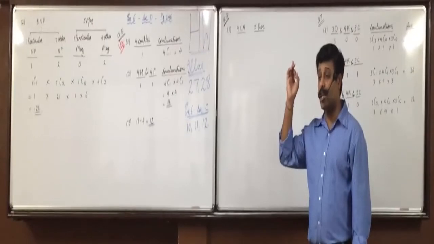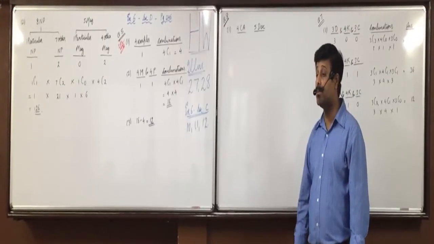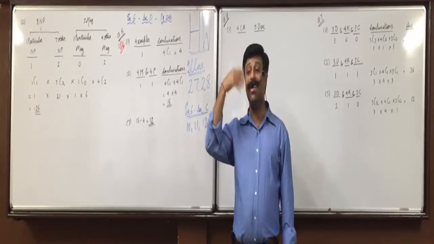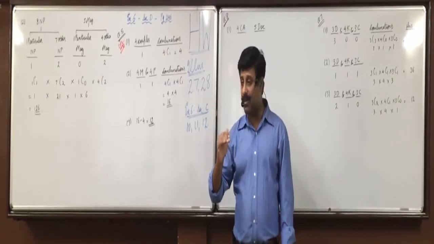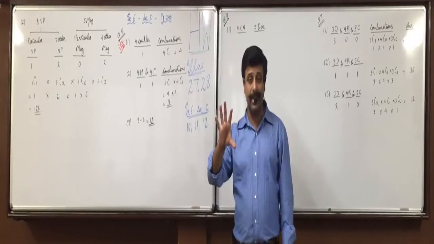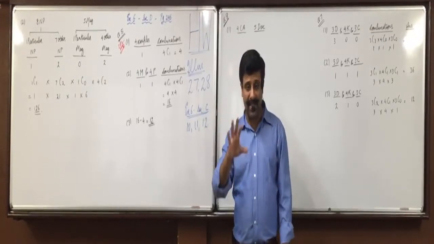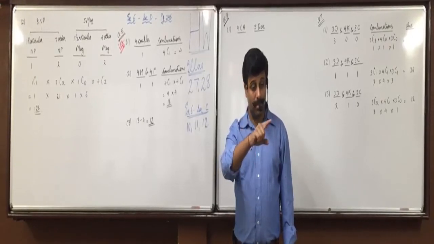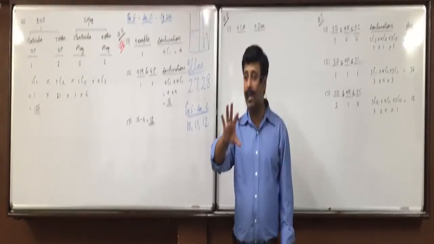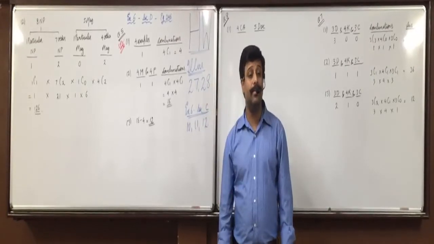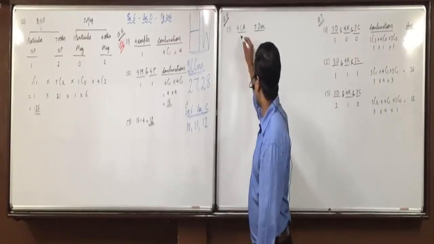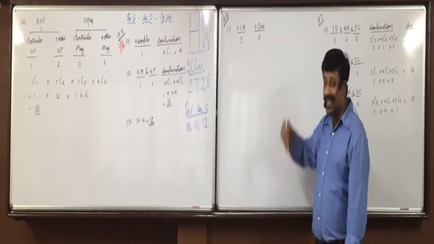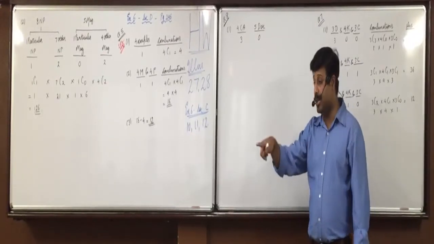You remember yesterday I told you, if at least comes, then what you will do? Start from that number and keep on increasing. At least means minimum, so keep on increasing. Majority means start with the number and keep on decreasing. Like, how many people are to be selected? 3. So if I select all the 3 chartered accountants, are they in majority or not? Now keep on decreasing the CAs until they are in majority.